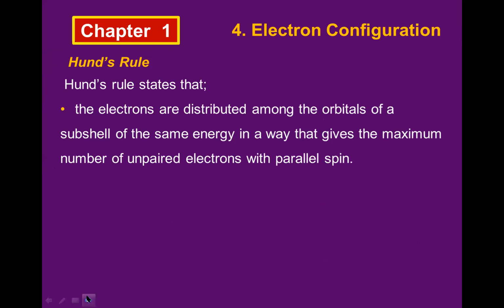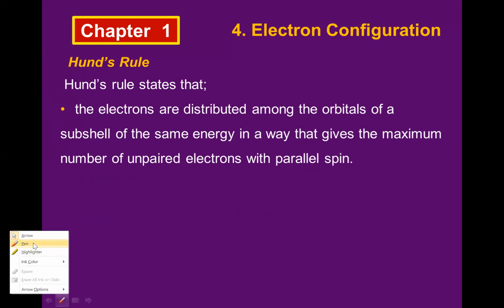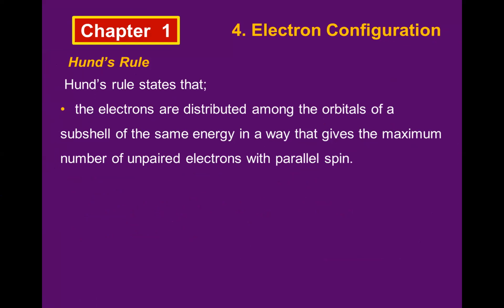Okay, let's move. The next one is Hund's rule. Sorry, this is the last one actually for electron configuration. What is Hund's rule? Hund's rule says that the electrons are distributed among the orbitals of a subshell of the same energy in a way that gives the maximum number of unpaired electrons.